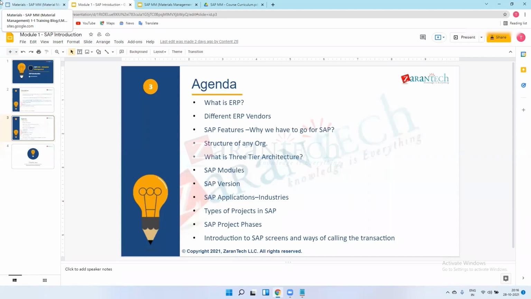Okay, got it. After testing, it will go live. So these are the project phases for all projects. After go live, there will be a support project. Before go live, I missed one phase, that is the training phase. After the implementation, SIT and UAT, we create user manuals for the end users.